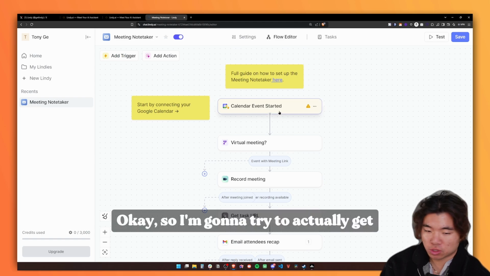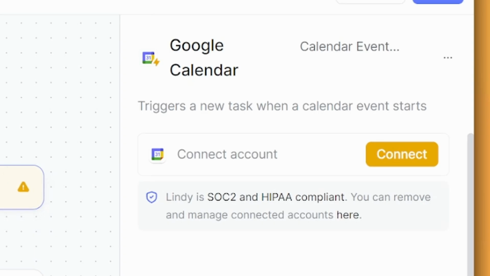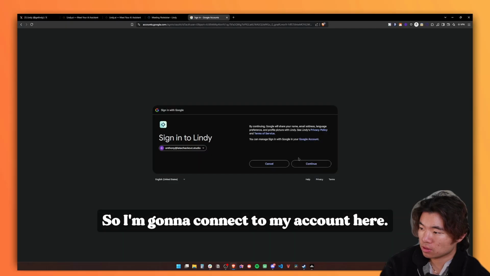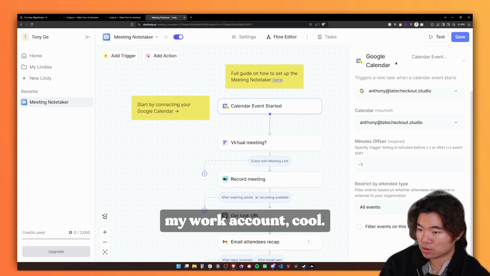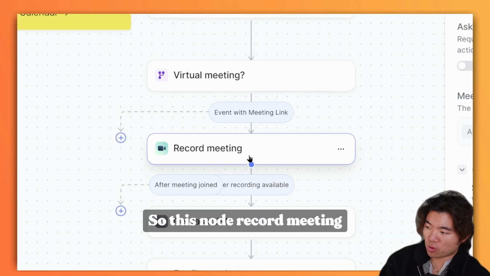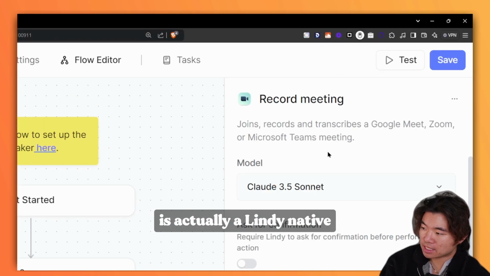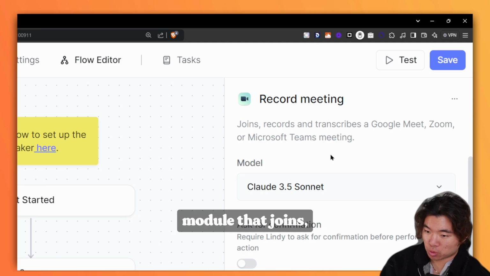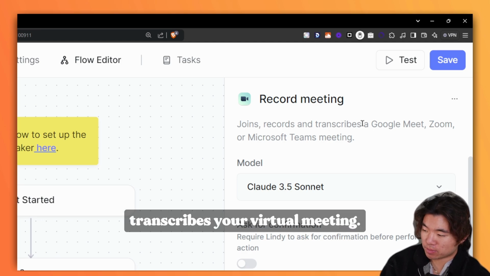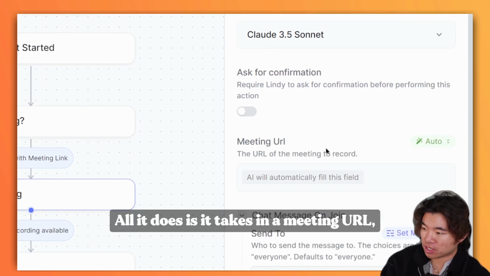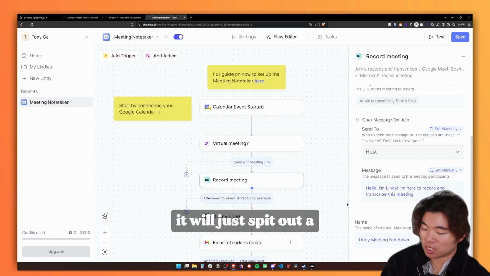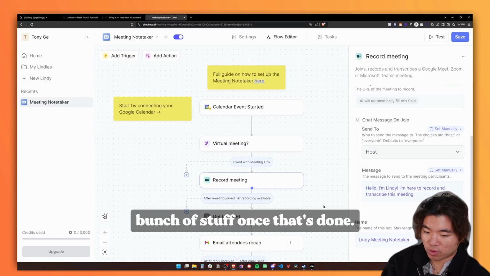Okay, so let me try to actually get this up and running. I'm gonna connect to my account here. We're just gonna use my work account. Cool. So this node, record meeting, is actually a Lindy native module that joins, records, and transcribes your virtual meeting. All it does is take in a meeting URL, and it will spit out a bunch of stuff once that's done.